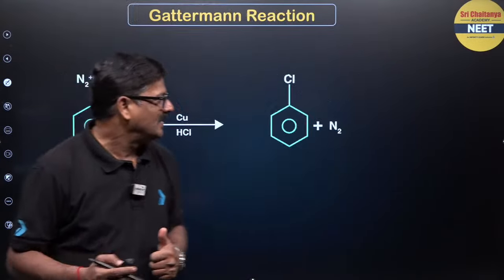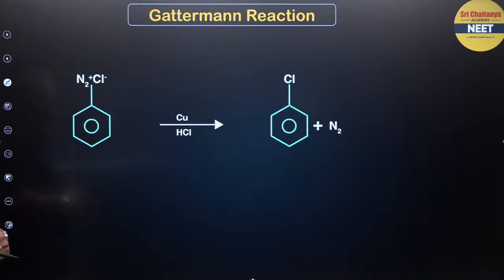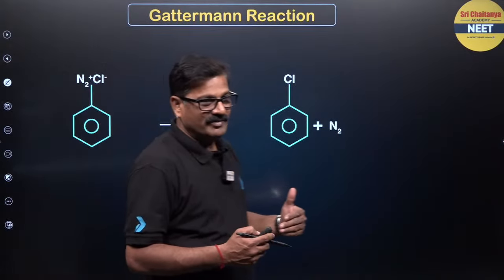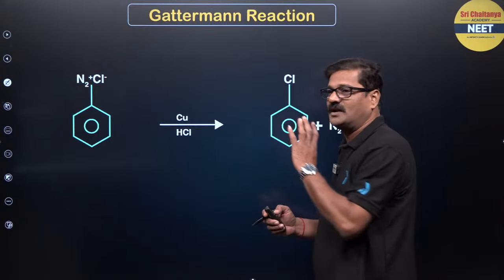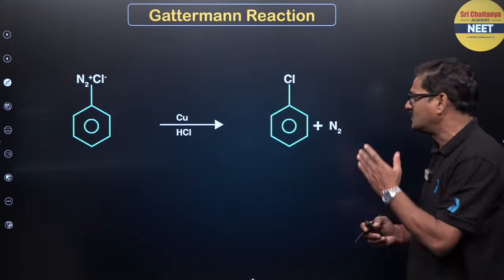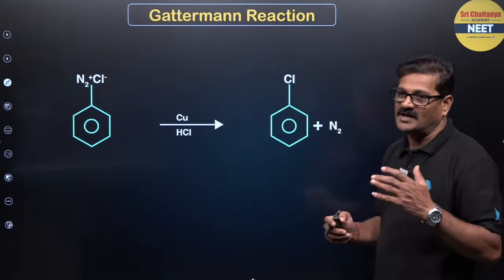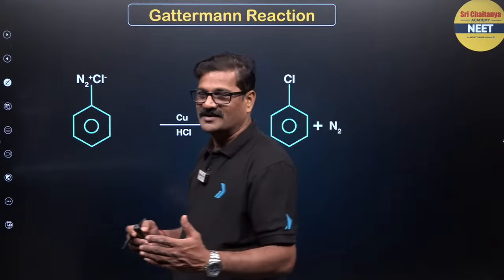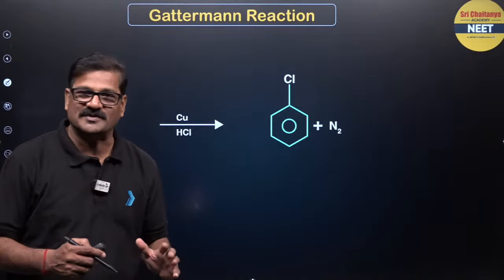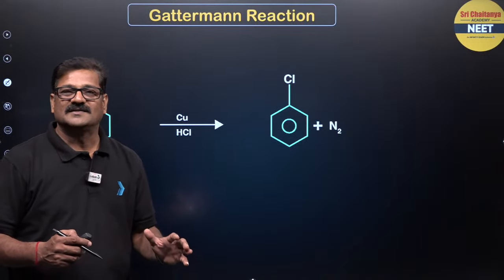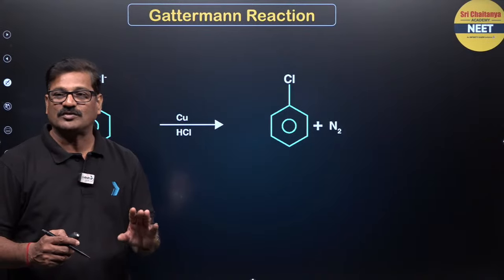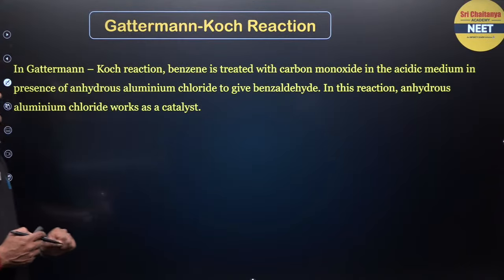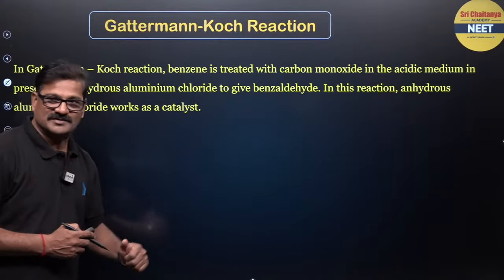Fine, okay. Now talking about Gattermann reaction, benzene diazonium chloride, when it is treated with just copper powder and HCl, it is going to give us chlorobenzene. This looks like a Sandmeyer reaction, but it is a Gattermann reaction. Purpose is same. And so Gattermann reaction is different. Gattermann-Koch reaction is different.